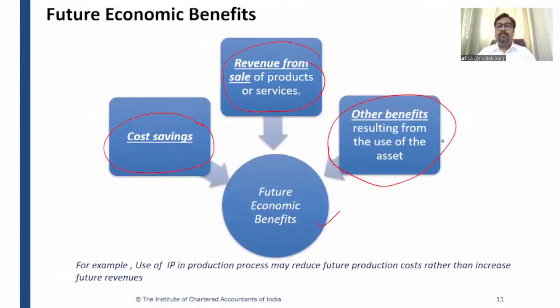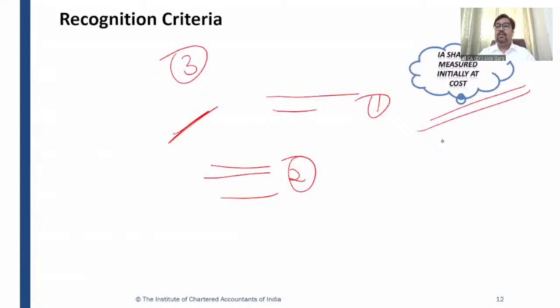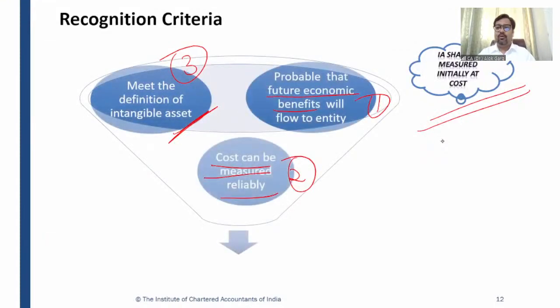Future economic benefit, we have discussed, means a capacity to earn revenue from sale of products and services. And it is not only earning revenue; even if there is a cost saving, it also results in future economic benefits, right? So we discussed control, we discussed future economic benefit, we discussed the identifiability criteria, right? So we talked about all these aspects.